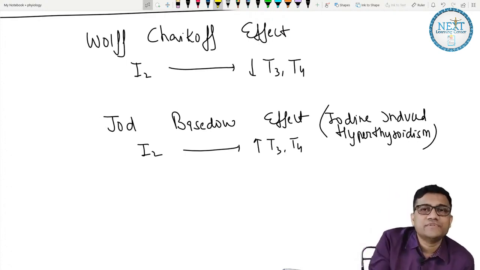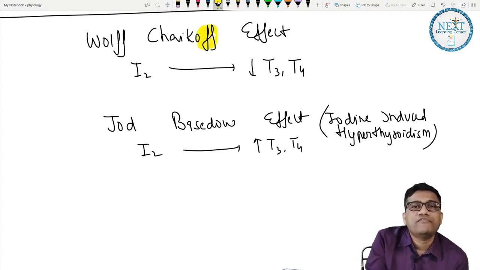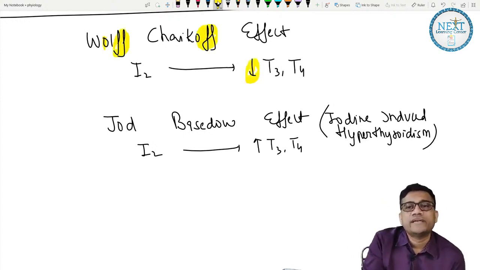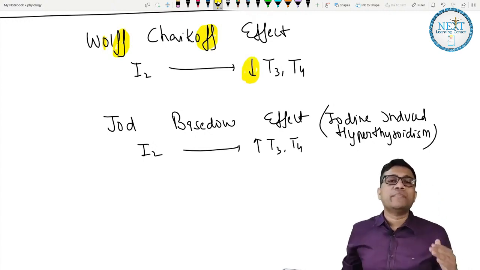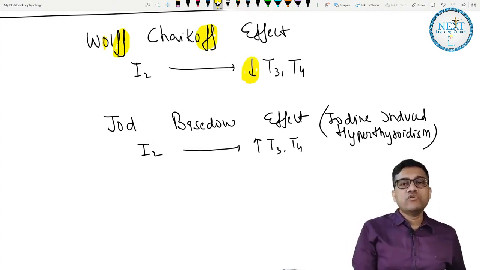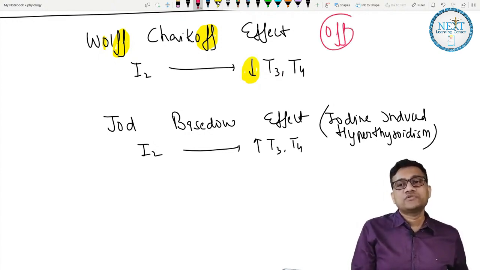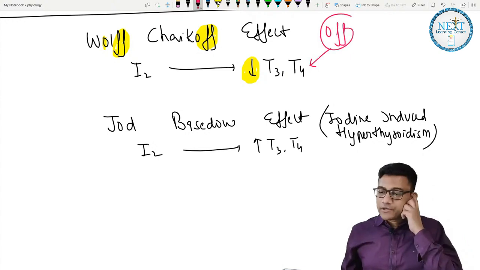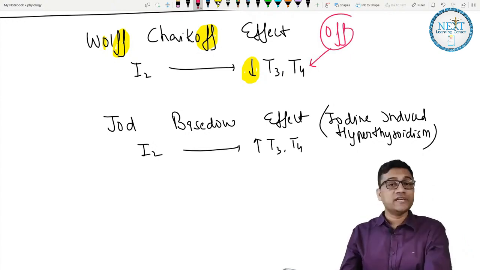So people always forget how to remember. So I'll teach in a simple way. Off. What does off mean? Shut down. So Wolff-Chaikoff is off the production of T3, T4. So in Wolff-Chaikoff we decrease. So off, turn down, off. So that is decrease T3, T4. Are you clear? Decrease T3 and T4.